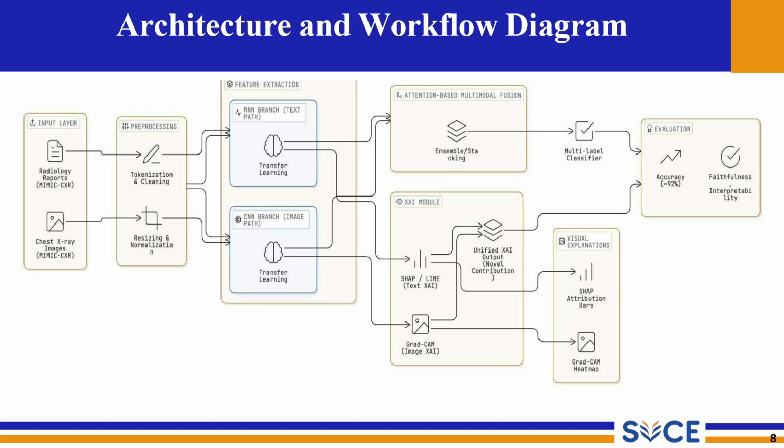So this is then run into a very simple explainable AI module, which is SHAP and LIME for text attribution and Grad-CAM for image attribution. So unified, you will have one singular output, which I'll show you now. Then it will visually explain why this decision was made by the model, so that there is more accountability and more explainability, and the removal of the black box overall, so that we have better outputs which can be trusted.